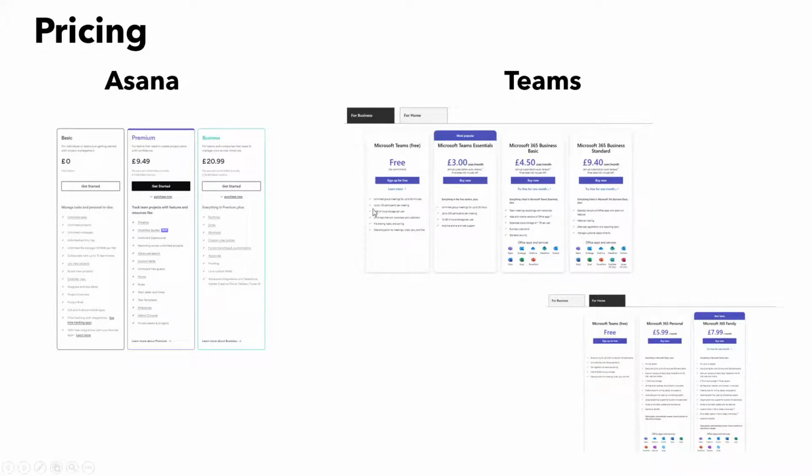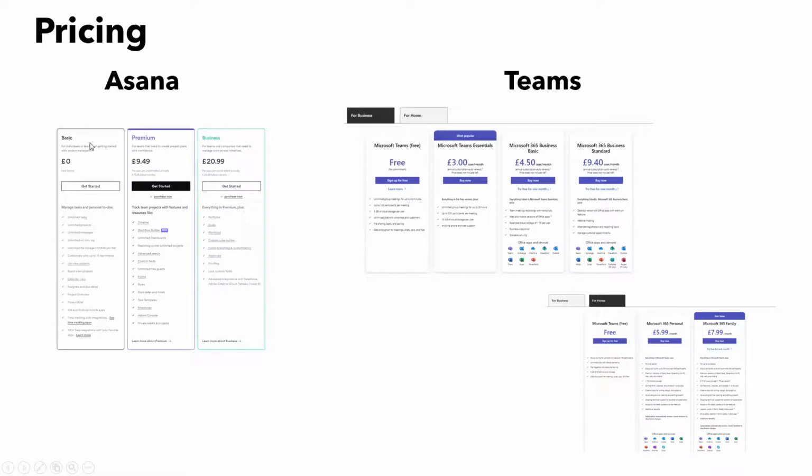But I think one other thing I would quickly mention here is the free account. So Asana's free or basic account is actually very, very good. You get a lot for free. It's only more of the advanced functionality where you would probably need to upgrade to premium, whereas with Teams, the free version is very, very basic, and then you're going to quickly get into the paid pricing. So you could probably do a lot in the basic plan of Asana compared to what you can do in the free version of Microsoft Teams, and you're probably going to have to upgrade.